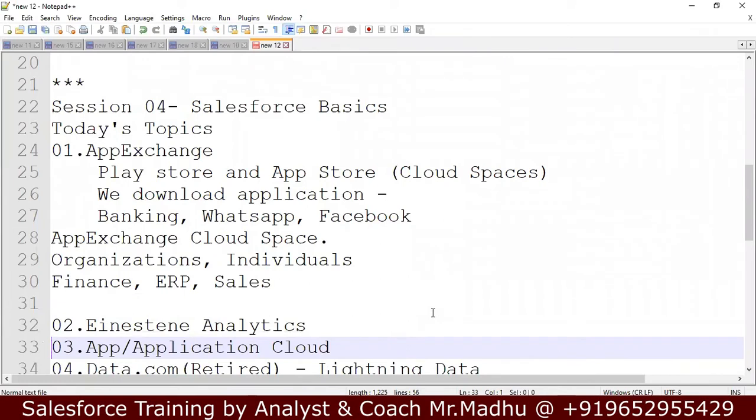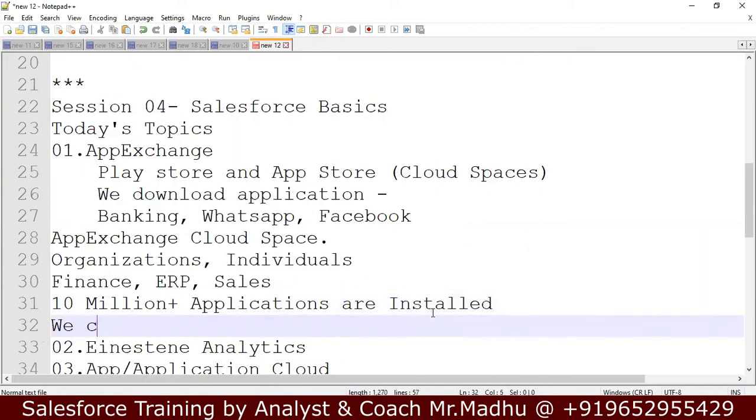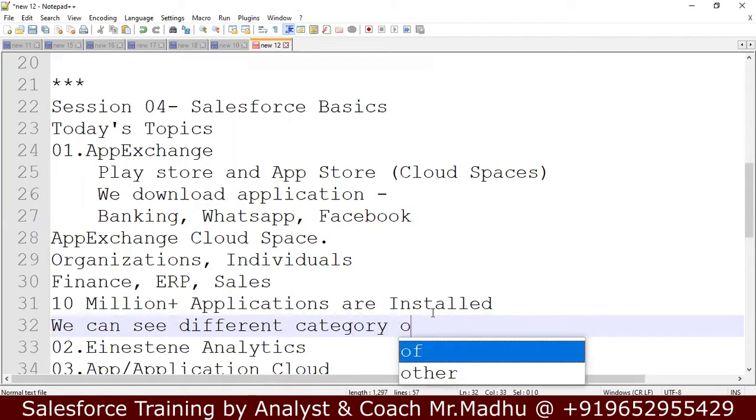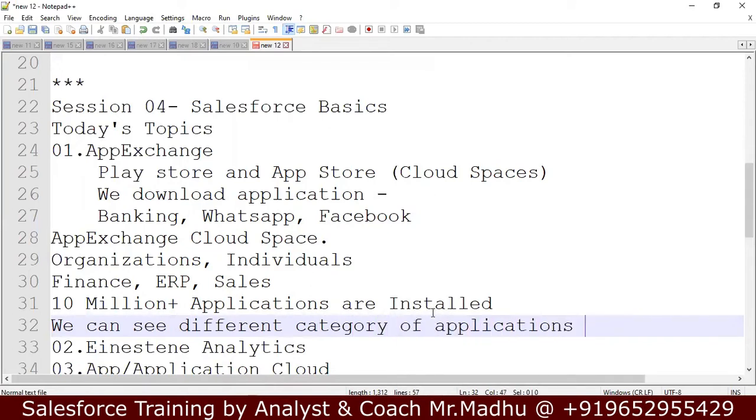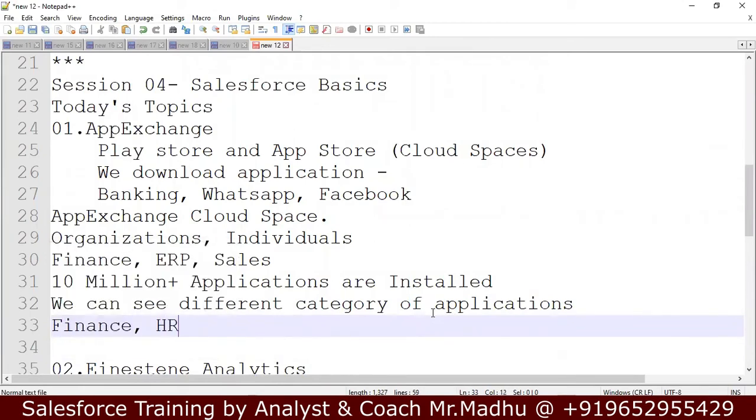There are 10 million plus applications installed. We can see different category of applications, like finance, HR, IT, admin, ERP, like this.